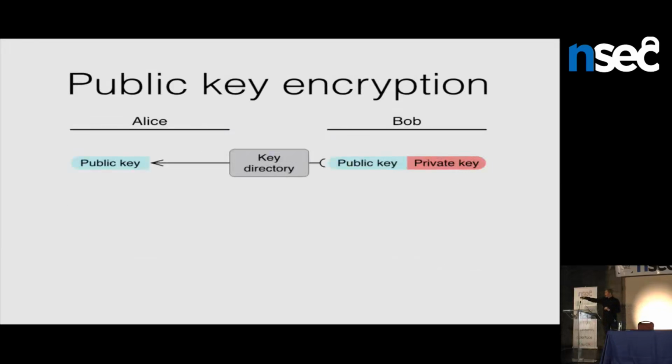So we could simplify this situation like here. We see Alice and Bob. We see Bob having a key pair, which is a private key and a matching public key. He's publishing his public key through a key directory, and Alice is fetching it. These key pairs are going to be elliptic curve key pairs. We use the Curve25519 elliptic curve, and so that will be true for all the public and private keys that I'm talking about here. So that's like a 32-byte public key, for example, that Alice fetches.